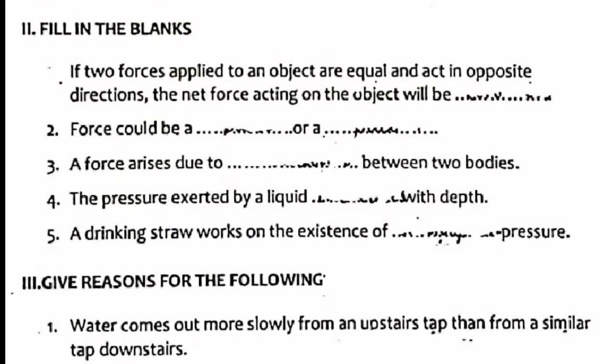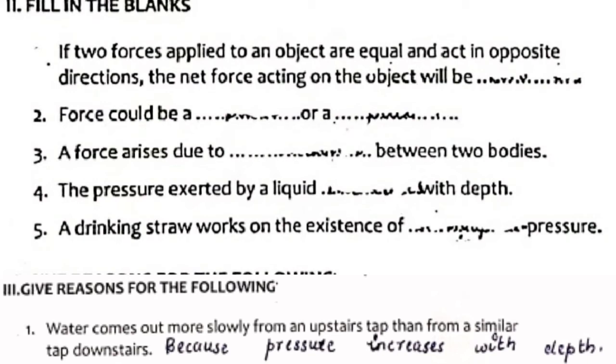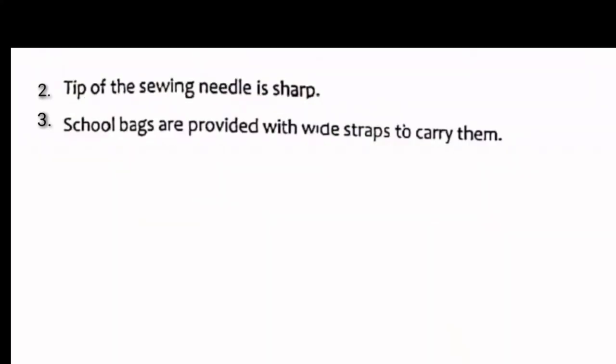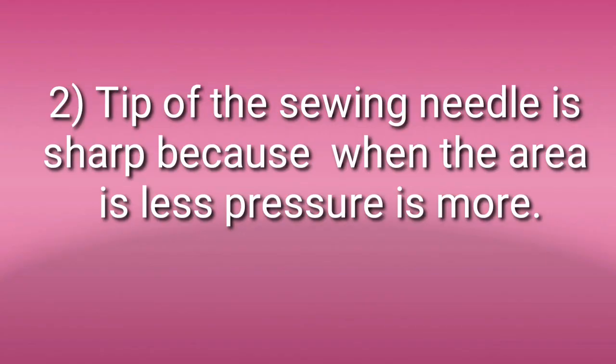Give reasons for the following. 1. Water comes out more slowly from an upstairs tap than from a similar tap downstairs. Answer: because pressure increases with depth. 2. Tip of the sewing needle is sharp. Give reason. Tip of the sewing needle is sharp because when the area is less, pressure is more.